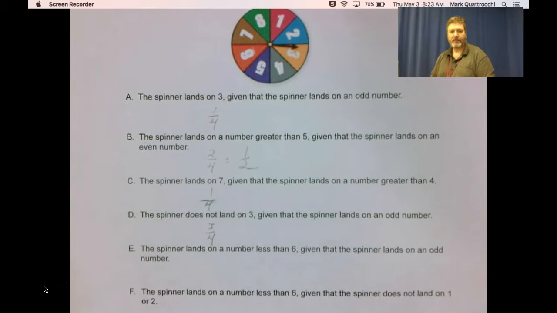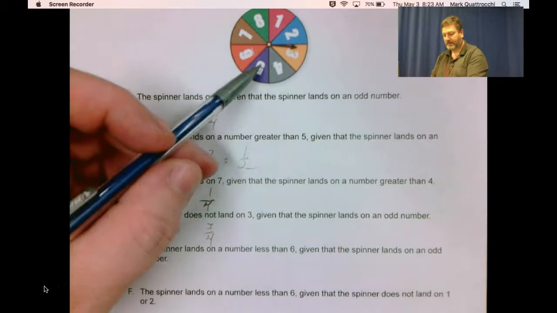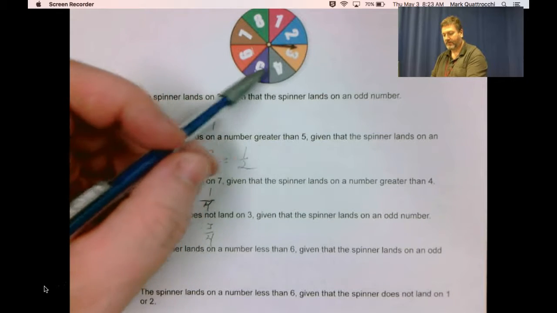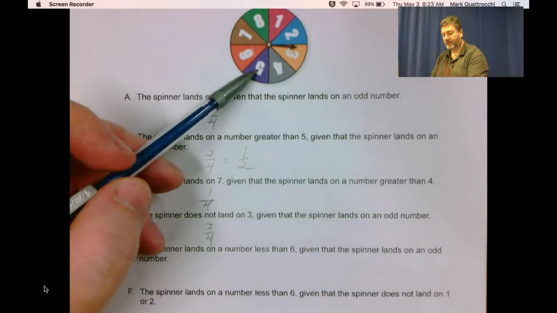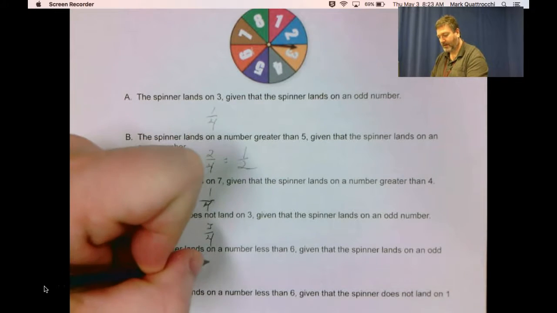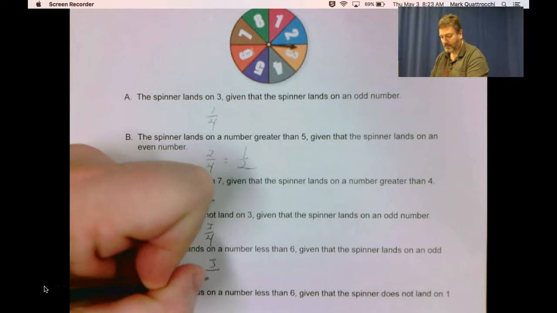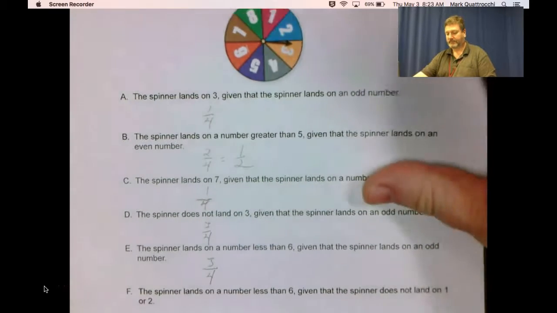Part E, the spinner lands on a number less than 6, so 1, 2, 3, 4, 5, given that the spinner lands on an odd number, so 1, 3, 5, 7. So 3 of the 4 odd numbers are less than 6.